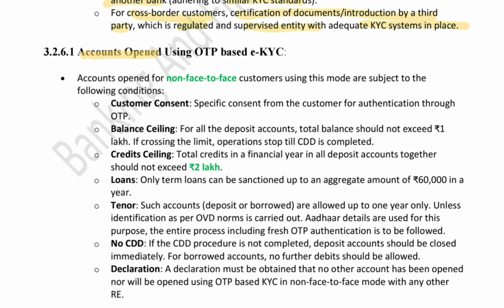So basically, accounts which are opened using OTP-based eKYC. An OTP through the KYC is used for opening such accounts. And what are the conditions? Customer consent. A specific consent from the customers for authentication of the OTP should be taken.